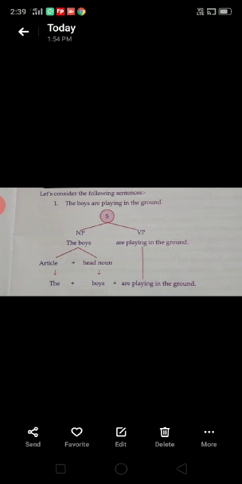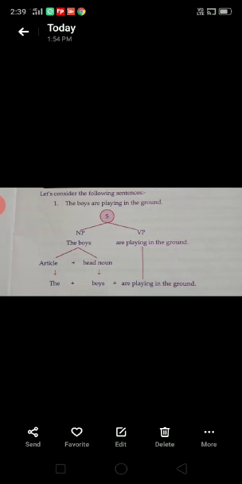First one, the boys are playing in the ground. Here we can divide the sentence into two parts, noun phrase and verb phrase. What is the noun phrase in this sentence? The boys. And the verb phrase, are playing in the ground.